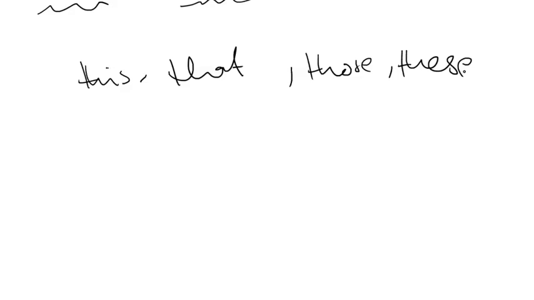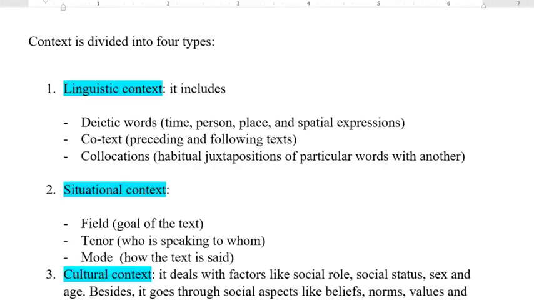So sometimes we refer to an object by saying this or that, or we refer to a group of things, or we refer to a group of people. It depends on the text. So for the linguistic context, its job is to, let's say, translate or explain the exact meaning of deictic words. And this is the first job of the linguistic context.